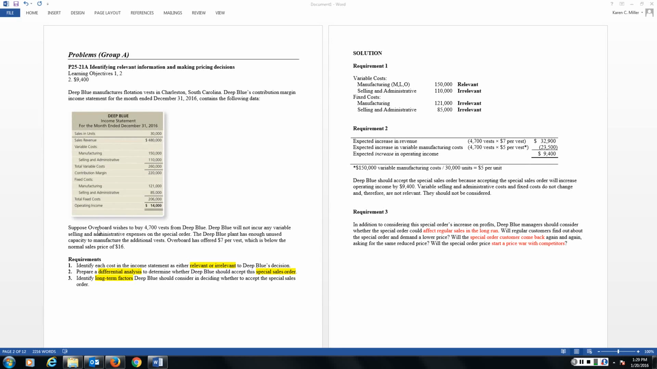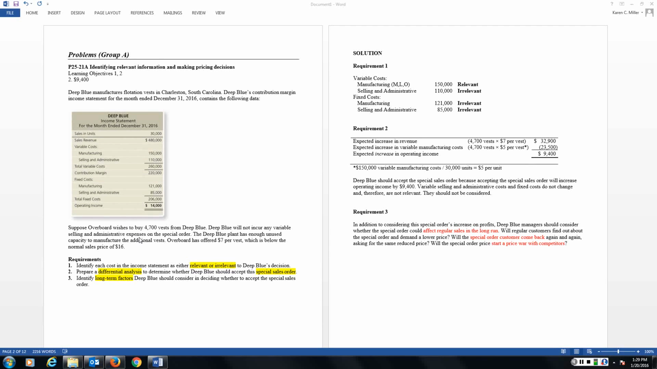So Overboard Company has come along to Deep Blue and said, I would like to buy 4,700 vests from you. As a result, if we take on the special order, we will not incur any additional selling and administrative expenses. And we have enough unused capacity, enough machine time and labor hours to actually manufacture these. Our concern is if I'm close to capacity and I accept this very large special order, and one of my existing customers comes along, then I don't have enough capacity to take care of my existing customers. This is a one-time special order, so we have to take that into consideration.